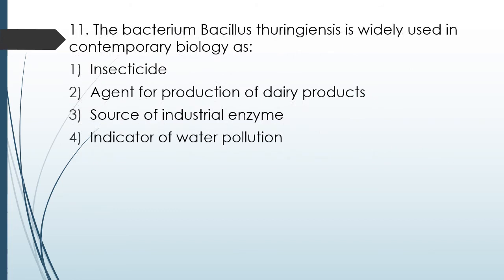Question number 77. The bacterium Bacillus thuringiensis is widely used in contemporary biology as insecticide, agent for production of dairy products, source of industrial enzyme, indicator of water pollution. The correct answer is option 1. It is used as insecticide.